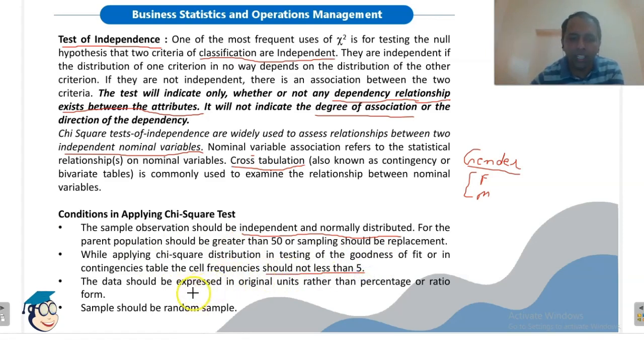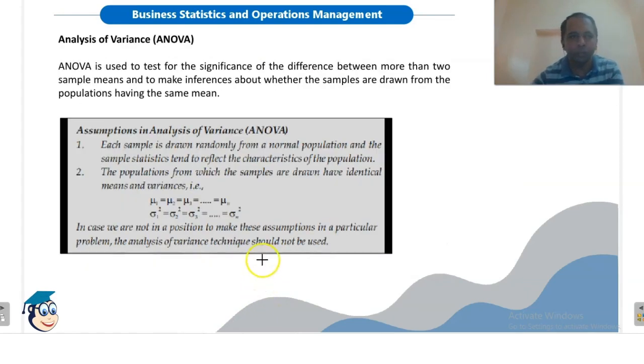The data should be expressed in original units rather than percentage or ratio form. So we should not consider percentages or ratio form. It should be expressed in original units or original values. Sample should be a random sample. Okay, what is a random sample? That we have seen in the previous videos.